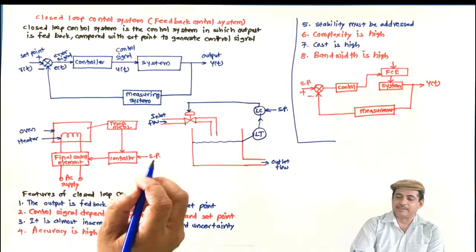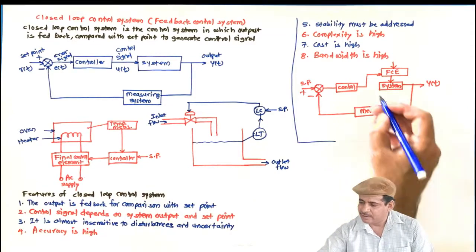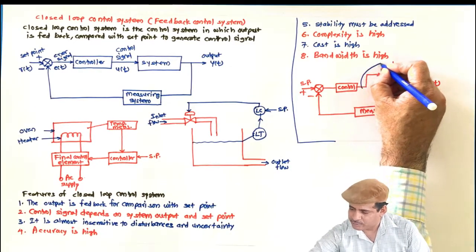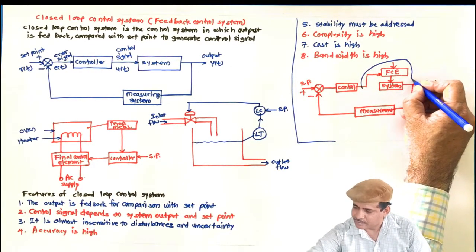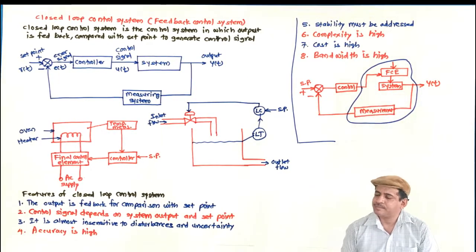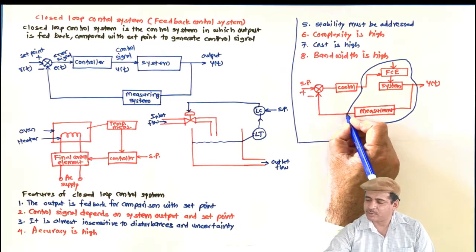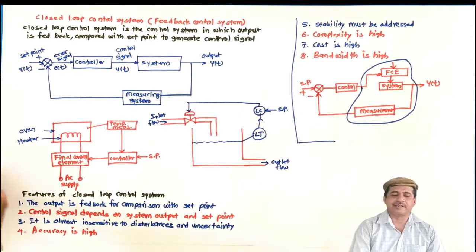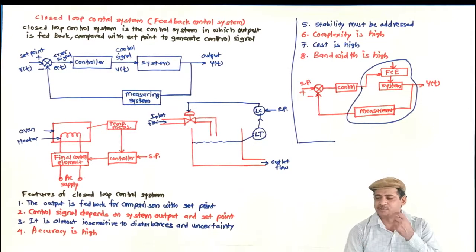And in practice, while designing the system, this entire portion is considered as a system, and feedback is taken from this point. So many times it is said as unity feedback system. Why it is said as unity feedback?